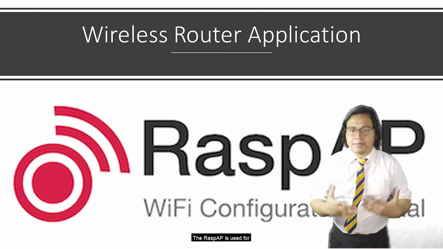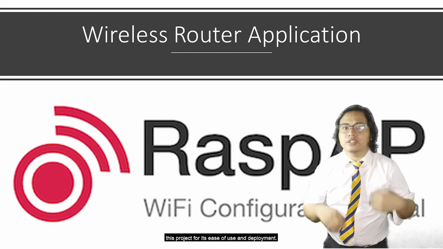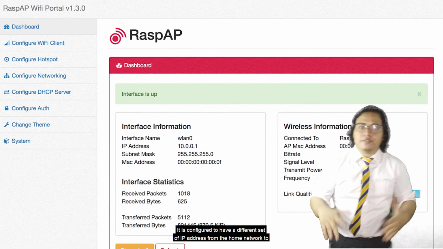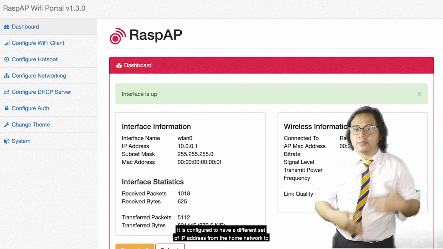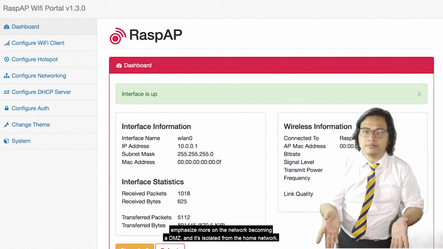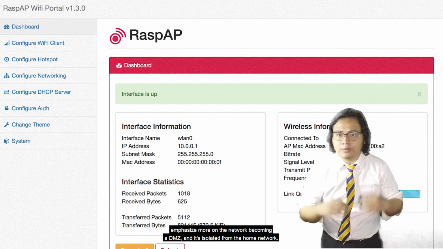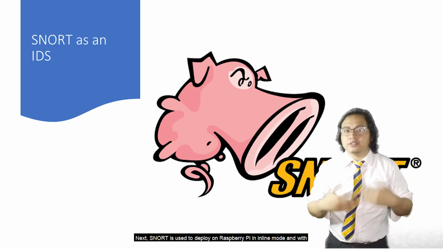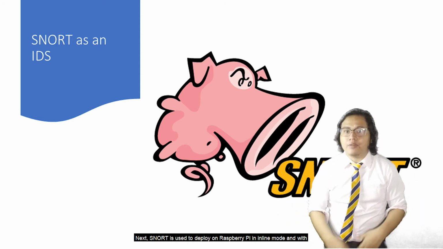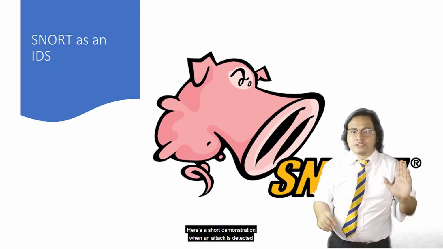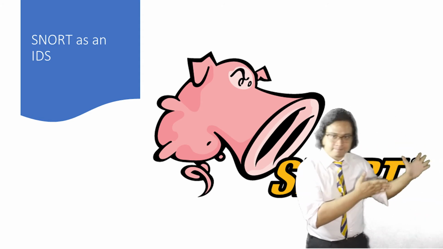RaspAP is used for this project for its ease of use and deployment. It is configured to have a different set of IP addresses from the home network to emphasize the network becoming a DMZ, and is isolated from the home network. Next, Snort is deployed on the Raspberry Pi in inline mode with its custom rule set to detect the attacks. Here's a short demonstration of when the attack is detected.